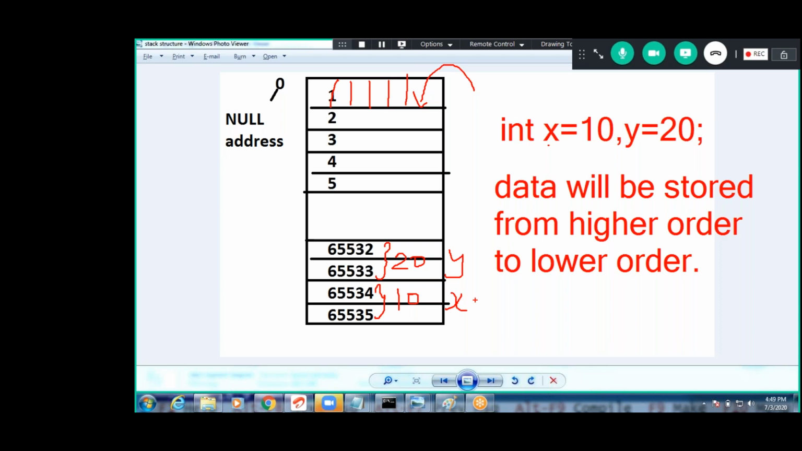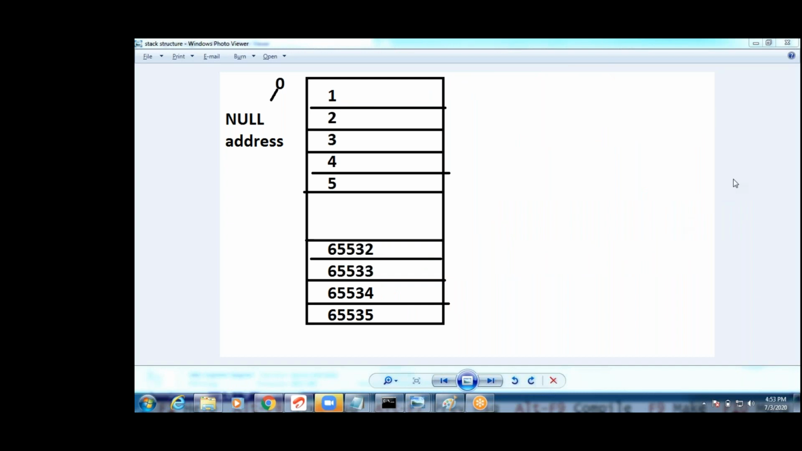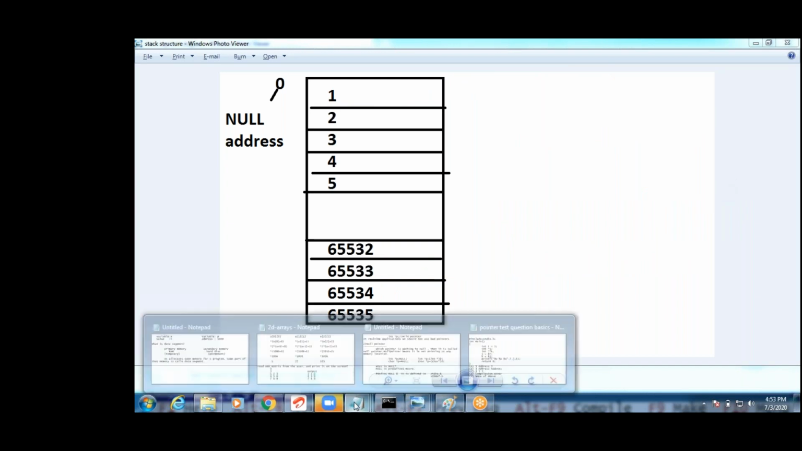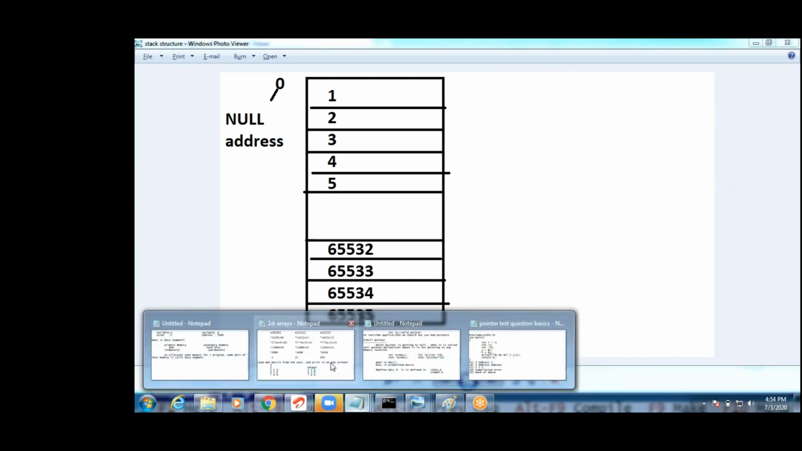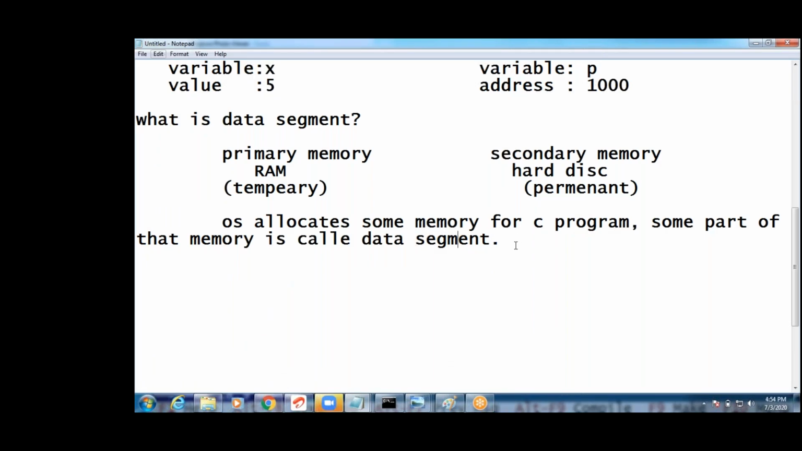Completed? Yeah, guys. Next one. Yeah, we discussed two special operators, guys. What are the two special operators here? One is the address of operator. This is the address of operator, guys.